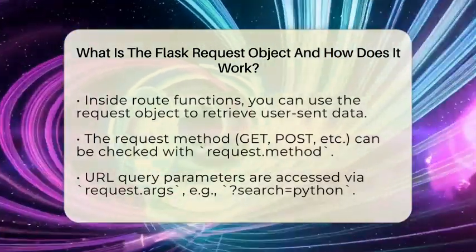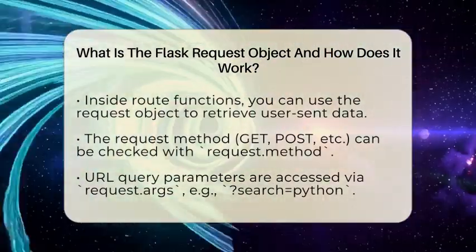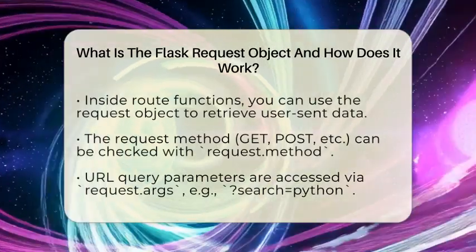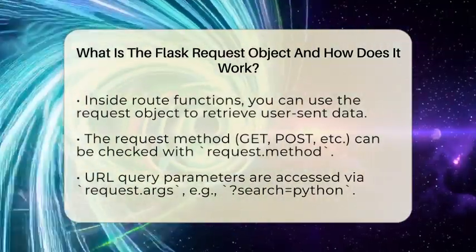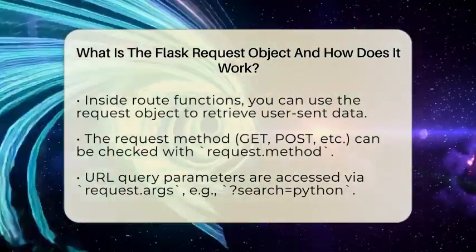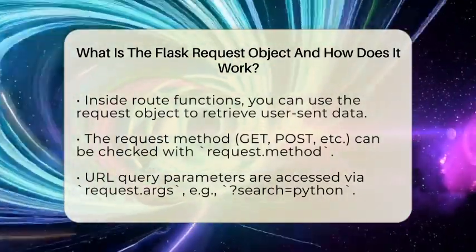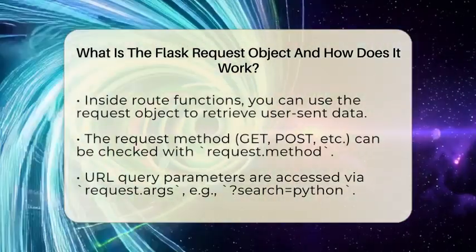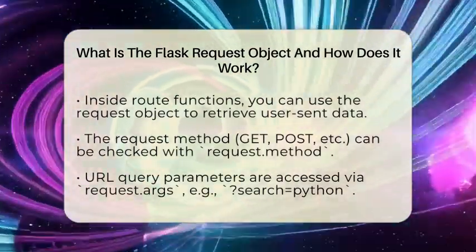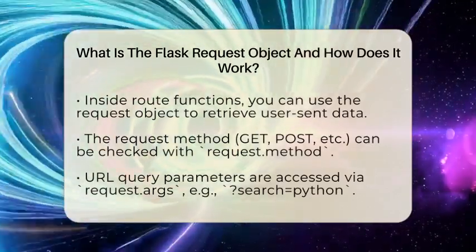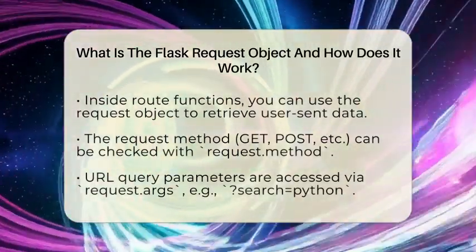To access this data, you just import the request object from Flask using from flask import request. Inside your route functions, which are the functions that handle specific web addresses, you can use the request object to get information sent by the user. For example, if a user clicks a link or enters a URL, the request method will be GET. If they submit a form, it might be POST. You can check this with request.method.